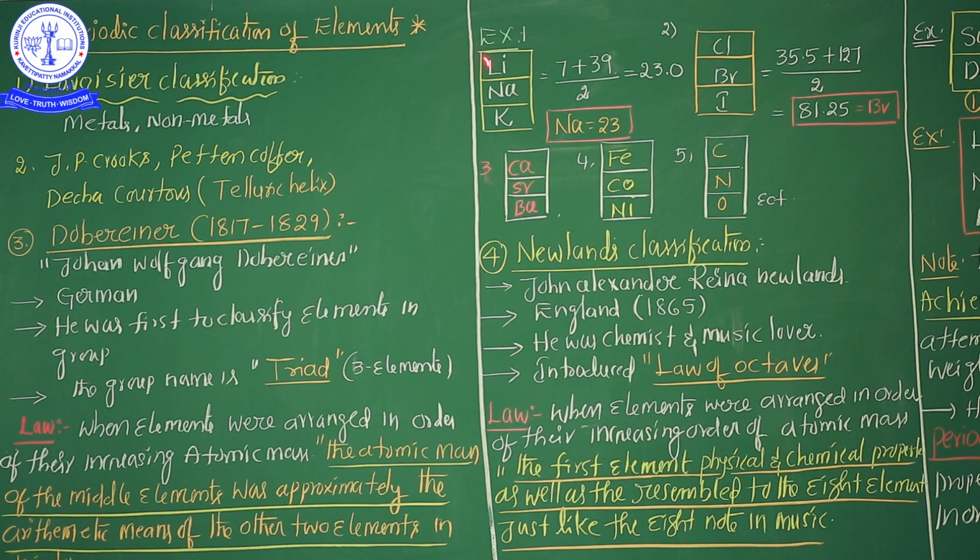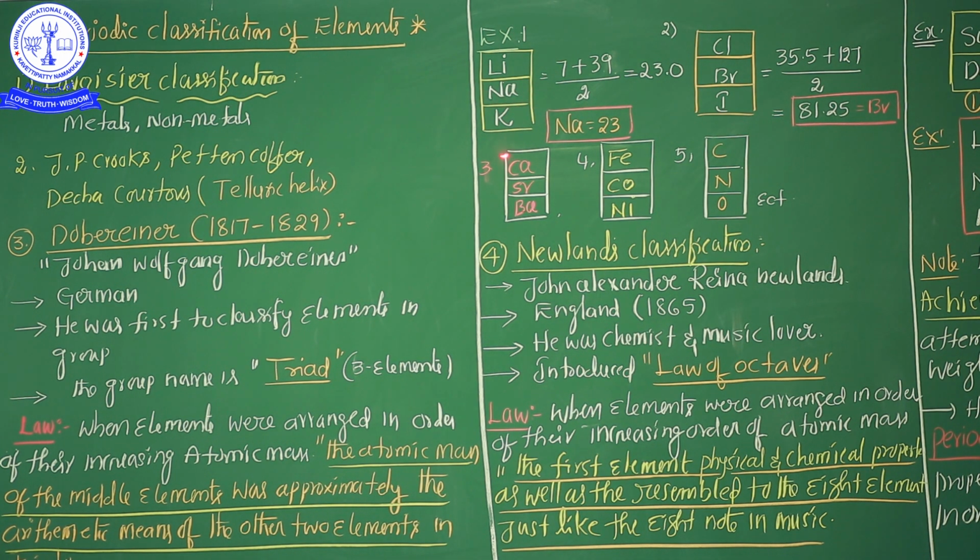You know that very well. Triad, this is the group. Already I said, he first introduced one word that is called group. Vertical columns are called groups. In this group, how many elements are present? 1, 2, 3. So that's why, according to Dobereiner, this group is called a triad. Triad means 3 elements are present here.